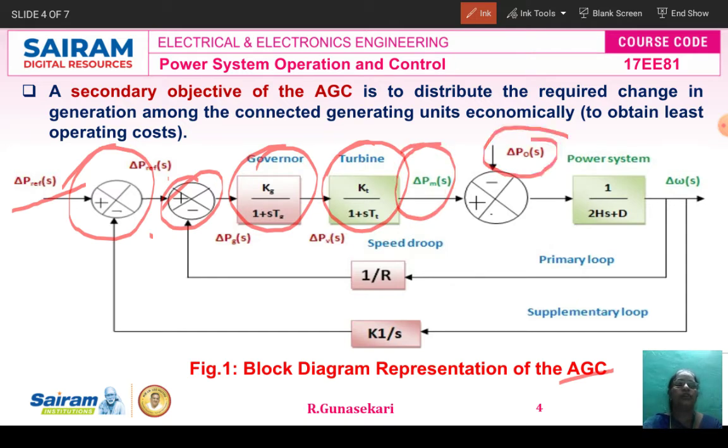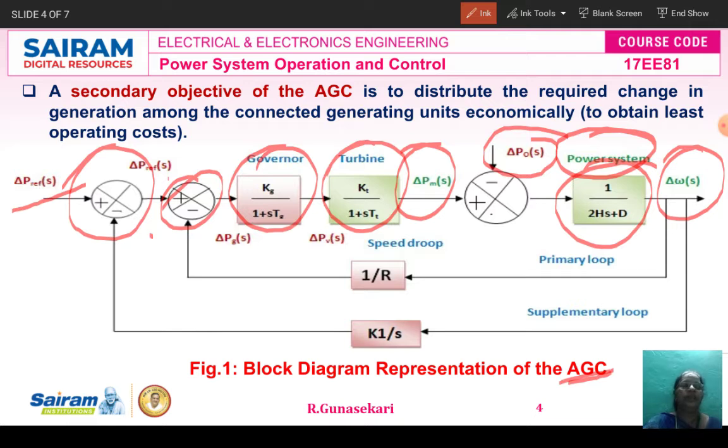Here the load also has to be applied. The generator system and the load system constitute the power system. This is the power system block. The output of the automatic generation control loop is the change in frequency, del omega, or change in speed del omega.